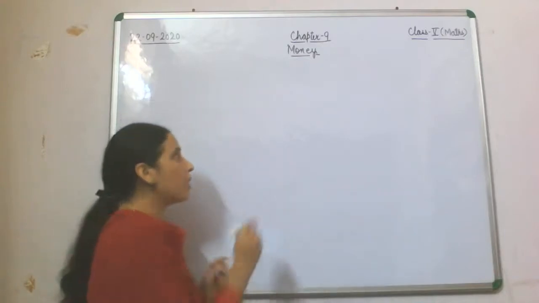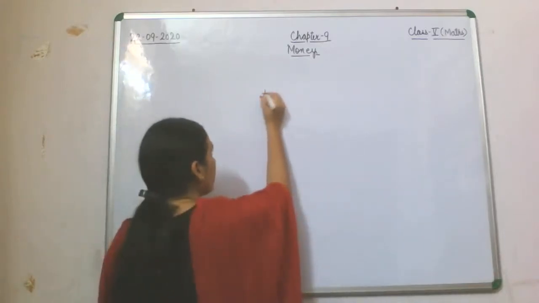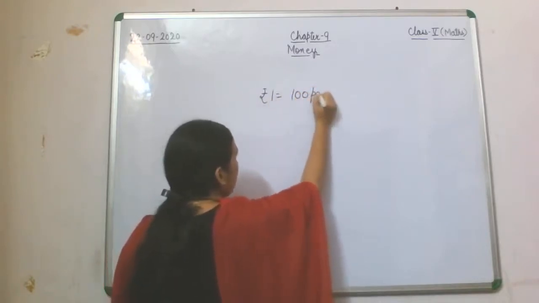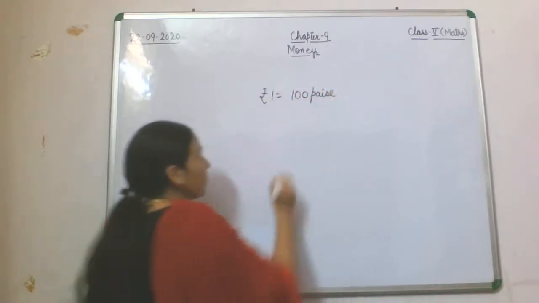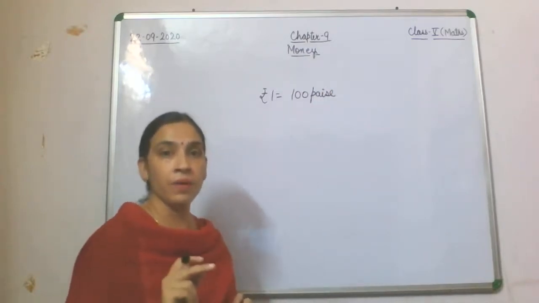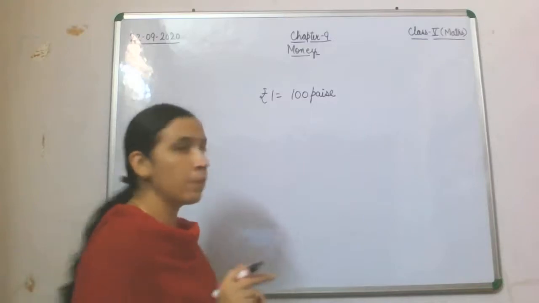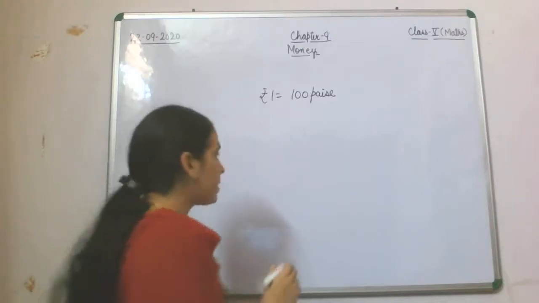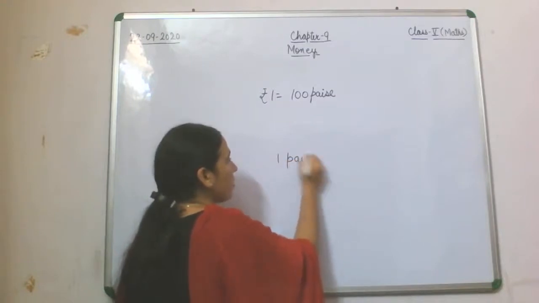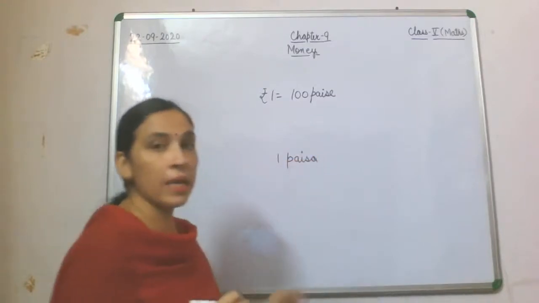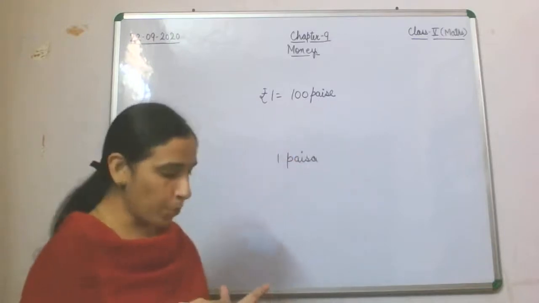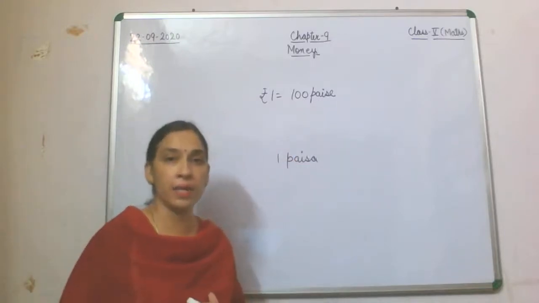Now this you all have heard, that rupee 1 is equal to 100 paise. The plural of paisa is paise, and the singular is paisa. If I have to write 1 paisa, I write it like this: 1 paisa. And the plural, like 100, I write as paise. So rupee 1 is equal to 100 paise.